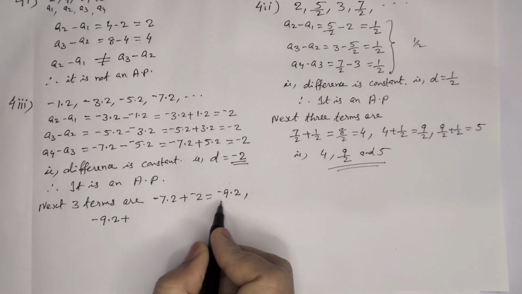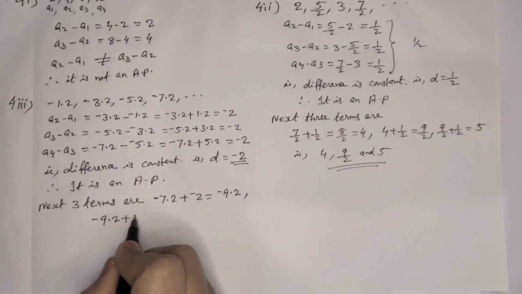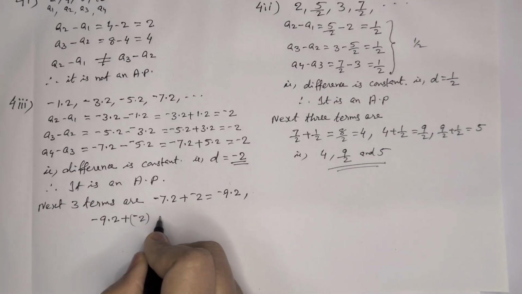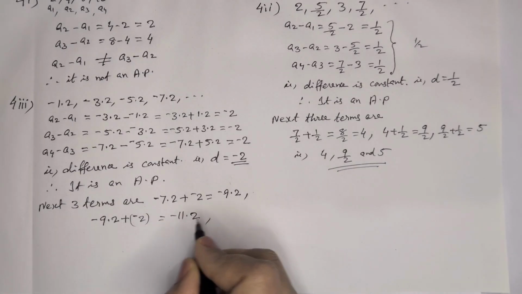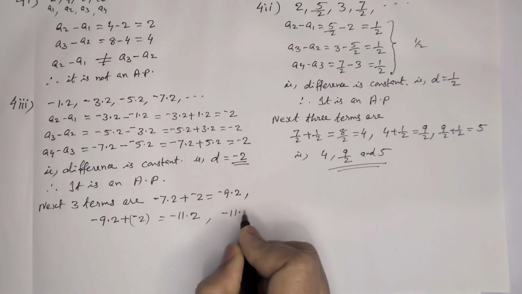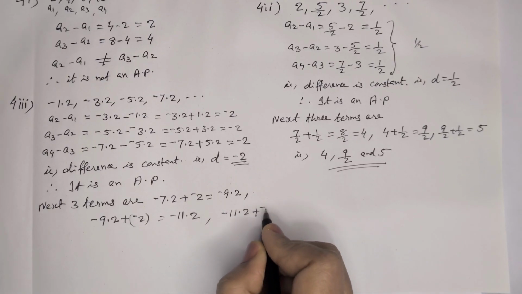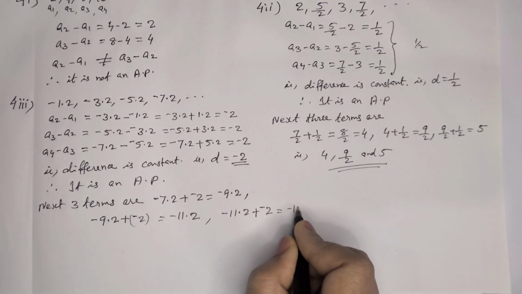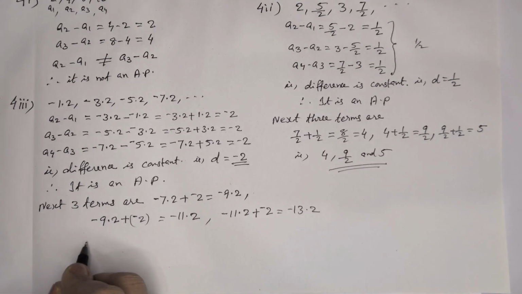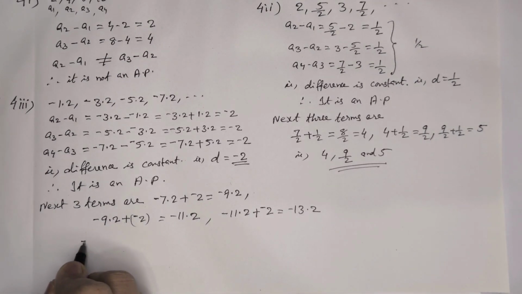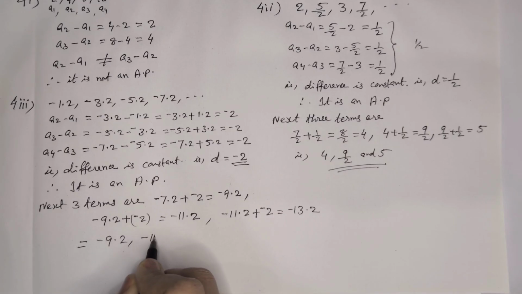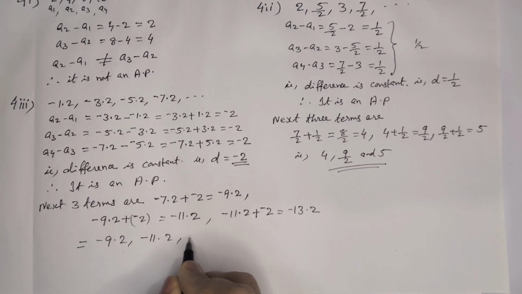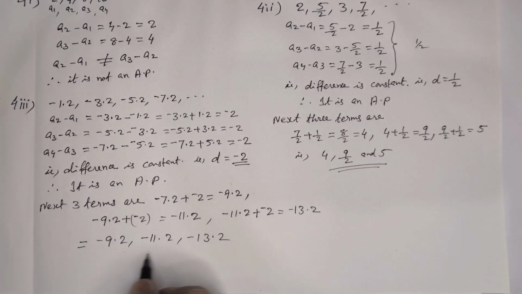Then that number minus 9/2 plus common difference minus 1, so it is equal to minus 11/2. The next one is coming, this number minus 11/2 plus common difference minus 1 is equal to minus 13/2. So the 3 numbers are minus 9/2, minus 11/2 and minus 13/2.